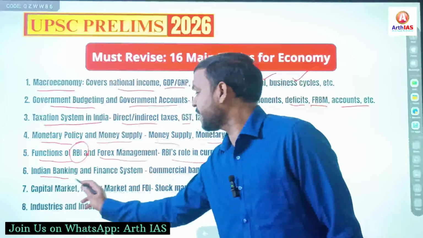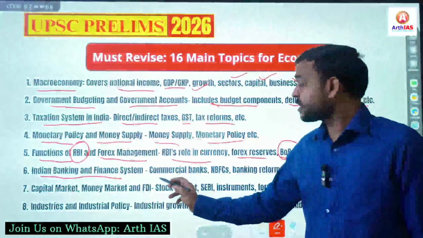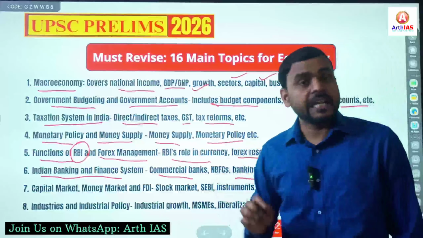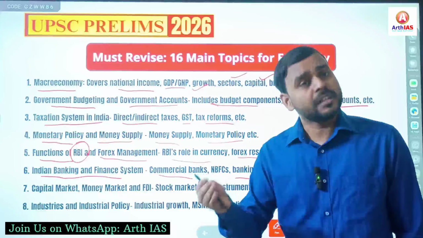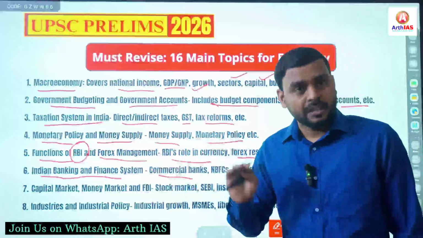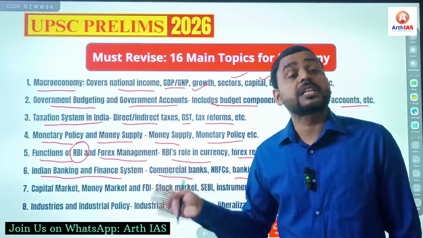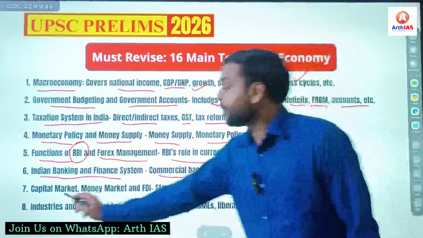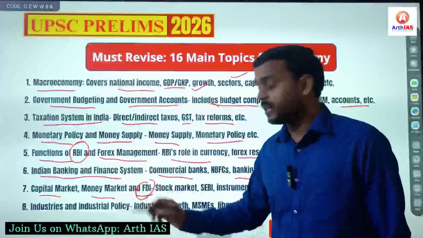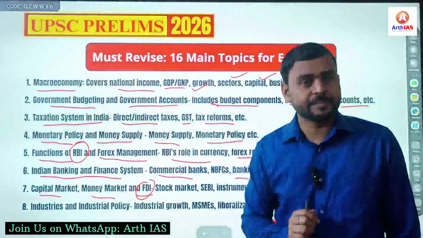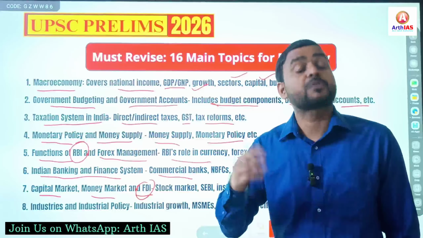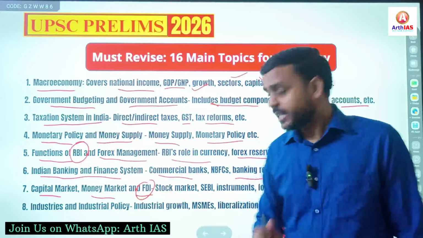Next is the Indian banking and finance system. Under this, commercial banks, scheduled banks, banking reforms, etc., NBFC, non-banking financial companies. Their criteria, their reforms, their issues, all these are very important. Apart from that, capital market, money market, and FDI. For example, the difference between FDI and FPI. Basic concepts, or sometimes data related, factual questions are also asked.